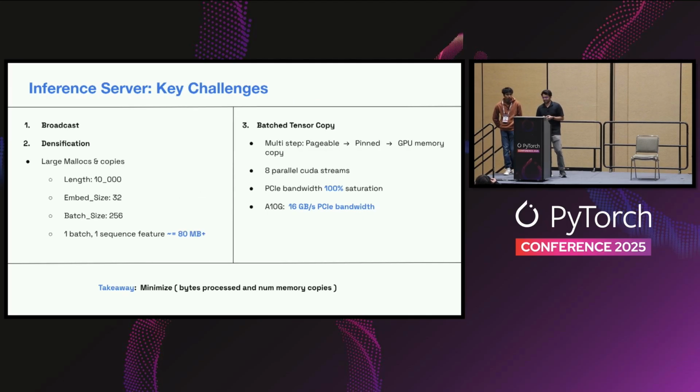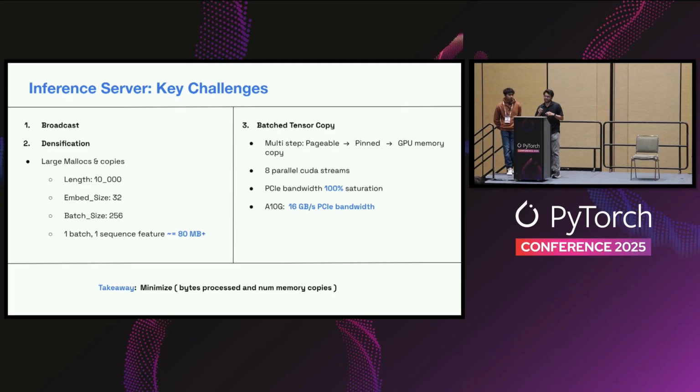So what is the key challenge that we saw? When you look at the first 2 steps, the densification and broadcasting steps, the issue is very simple: you end up having very large mallocs and copies. The reason is, if you look at the length I'm describing here, 10,000 length, imagine you just have one sequence feature, which is an embedding of size just 32, and you're trying to run a mini batch inference of size 256. If you multiply all of those, a single mini batch during inference, with just this one sequence feature, can be 80 megabytes of payload. This is a very large memory allocation and copy problem.